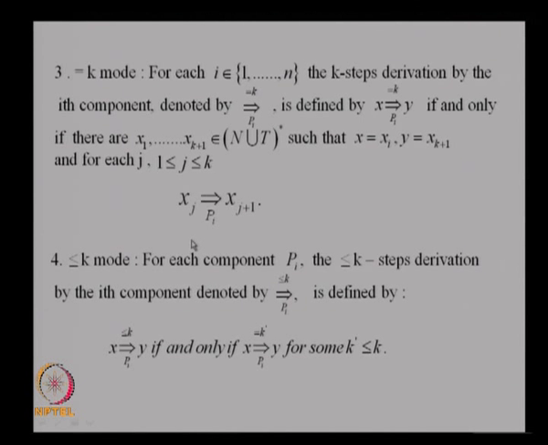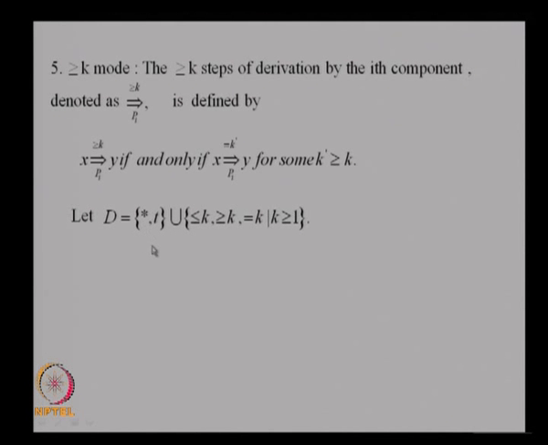all of them take place in the same component pi. In the less than or equal to K mode, you have K or fewer steps, that is, x derives y in the less than or equal to K mode if and only if it is done in K dash number of steps, where K dash is less than or equal to K. And similarly, the greater than or equal to K mode: you derive y from x in the greater than or equal to K mode in the component pi if you derive y from x in K dash number of steps, where K dash is greater than or equal to K. So these are the modes, and you can denote the set of modes as D is equal to star, t, and so on.